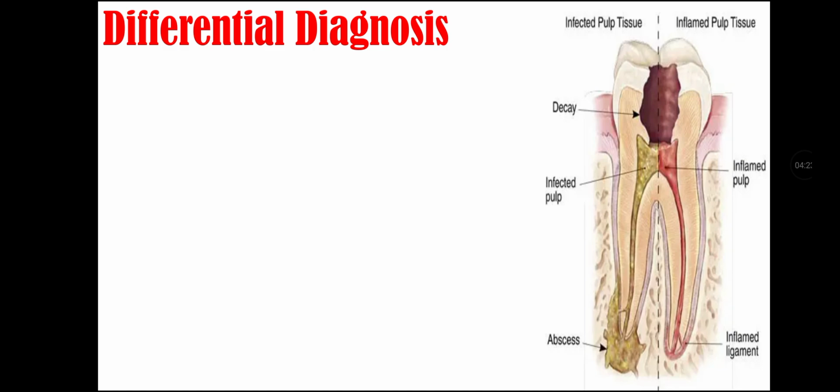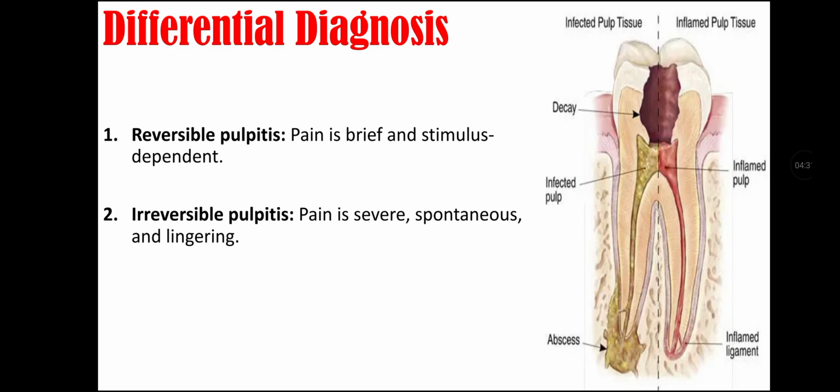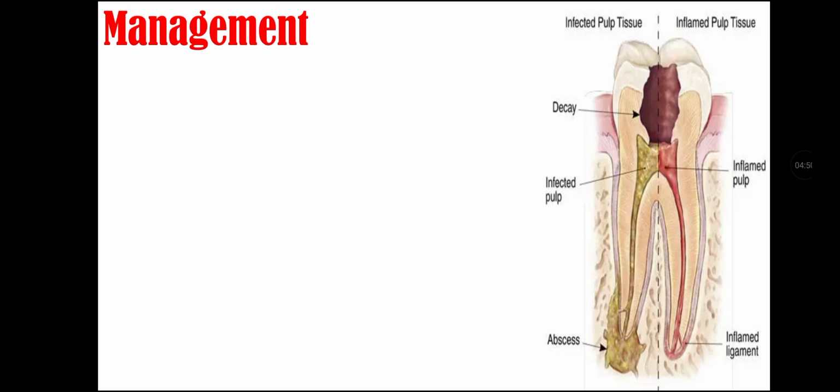Differential diagnosis of chronic pulpitis. First is reversible pulpitis, in which pain is brief and stimulus dependent. Second differential diagnosis is irreversible pulpitis. In that, pain is severe, spontaneous, and lingering. A third differential diagnosis is periapical tissue disease, but there is tenderness to percussion in that case, and swelling is more pronounced.